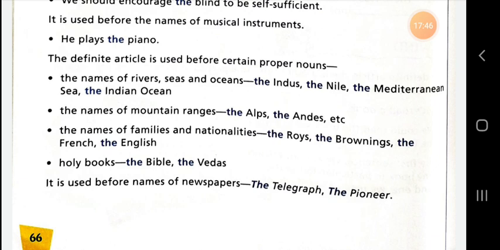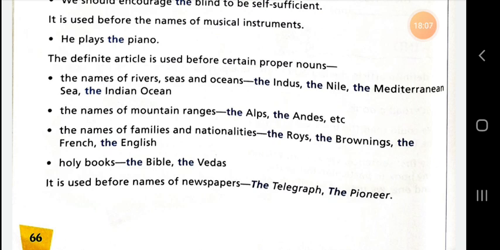Okay, and you can use the before the names of holy books, the Gita, the Ramayana, the Mahabharata, the Bible, the Ved, the Quran. So these are the names of holy books, religious books.